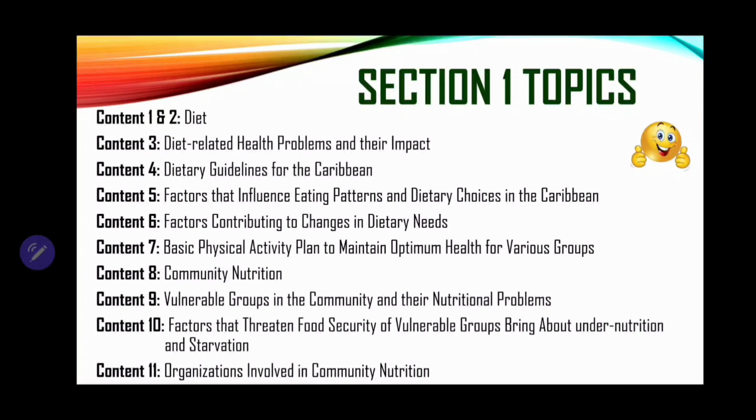8, community nutrition. 9, vulnerable groups in the community and their nutritional problems. 10, factors that threaten food security of vulnerable groups, bringing about undernutrition and starvation. And finally, content 11, organizations involved in community nutrition. Now, let's take a look at these questions. Are you ready? Drum roll.